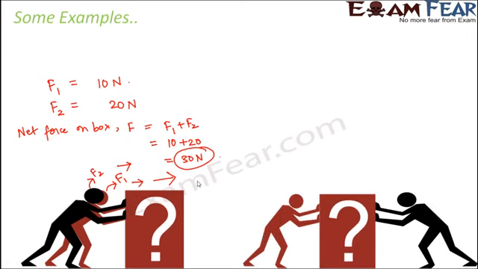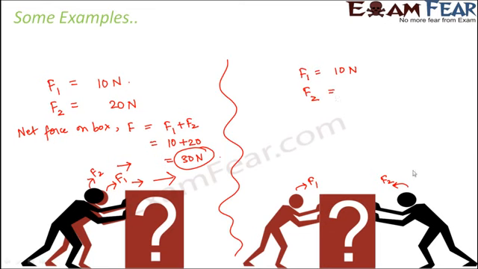Now let us look at another example. In this example, you see that this person applies a force of F1 and this person applies a force of F2, but both of them are applying the force in opposite directions. Let us say F1 is 10 Newton and the magnitude of F2 is 20 newtons. But in this case, F1 is applied in this direction and F2 is applied in this direction. So what would be the net force? The net force would be the difference between the two, that is F1 minus F2. So this will be equal to minus 10 newtons.